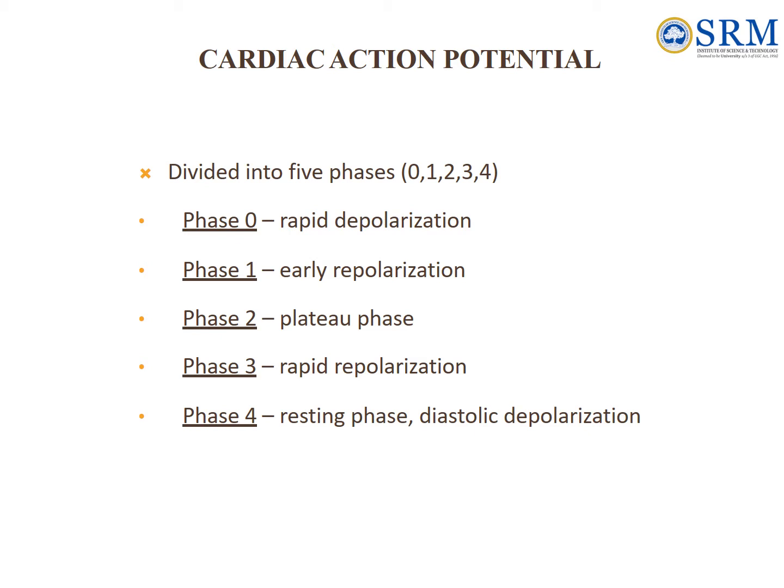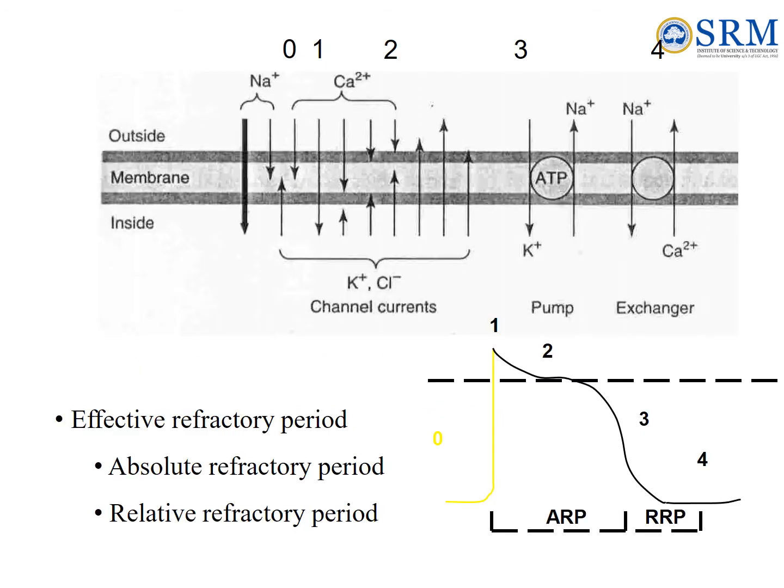It is divided into 5 phases, 0, 1, 2, 3, 4. Phase 0, rapid depolarization. Phase 1, early repolarization. Phase 2, plateau phase. Phase 3, rapid repolarization. Phase 4, resting phase, diastolic depolarization. This slide shows the events that happen during the 5 phases of the cardiac action potential.